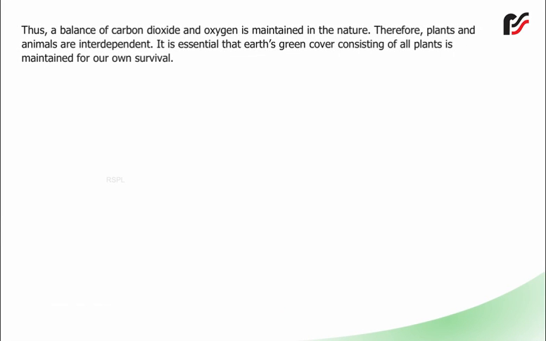Thus, a balance of carbon dioxide and oxygen is maintained in nature. Therefore, plants and animals are interdependent. It is essential that Earth's green cover consisting of all plants is maintained for our own survival.